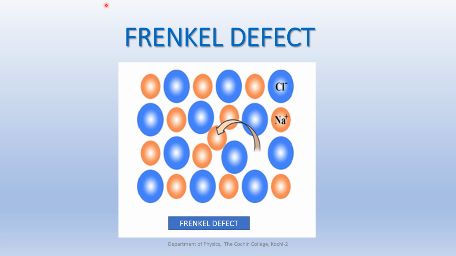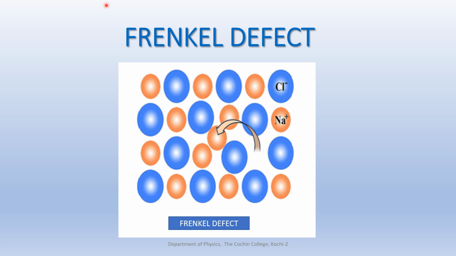So the cation normally moves from the regular atomic site into an interstitial site. This type of defect that normally occurs in an ionic crystal is known as a Frenkel imperfection or a Frenkel defect. In this case, normally the cation moves because it is of a smaller size.